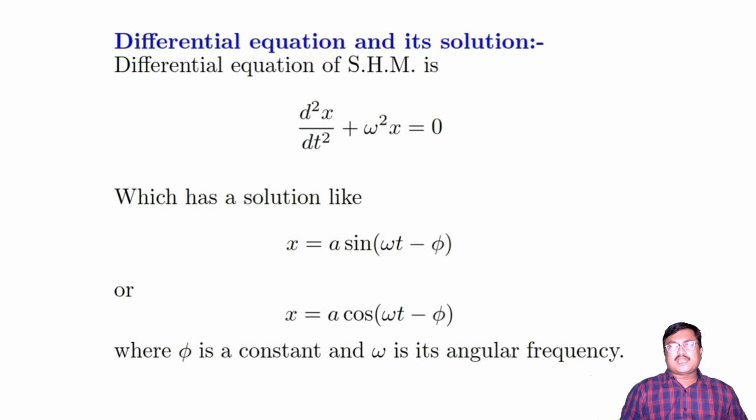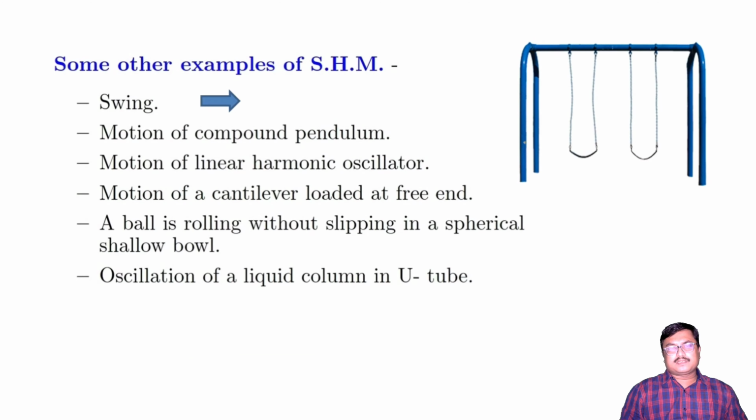The differential equation and its solution. The differential equation of SHM is d2x/dt2 plus omega square x equal to 0, which has a solution like x equal to a sin(omega t minus phi) or x equal to a cos(omega t minus phi), where phi is a constant and omega is its angular frequency.